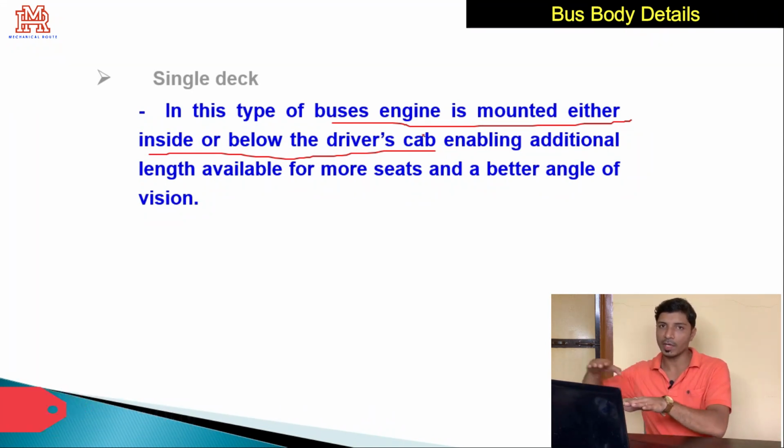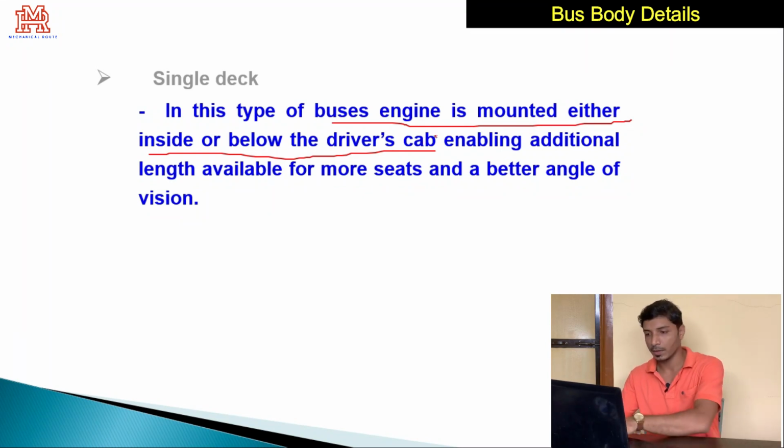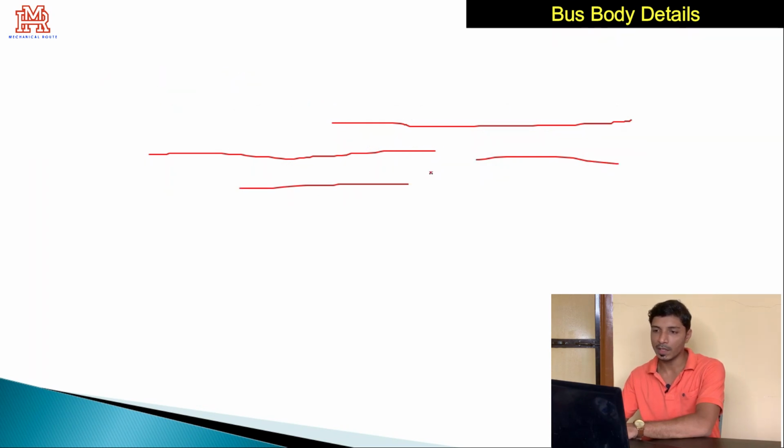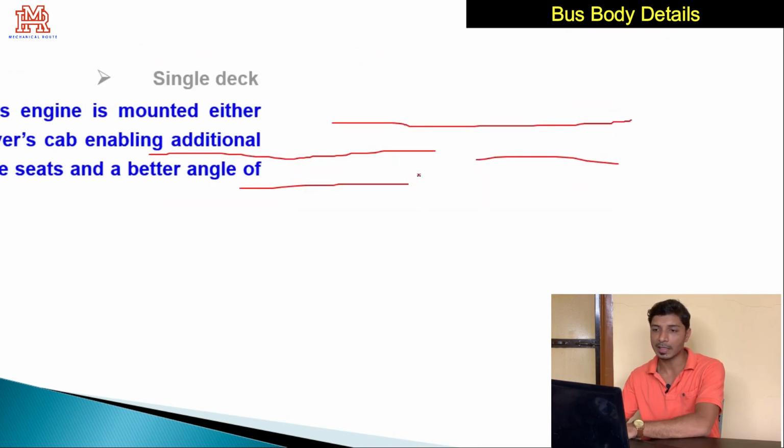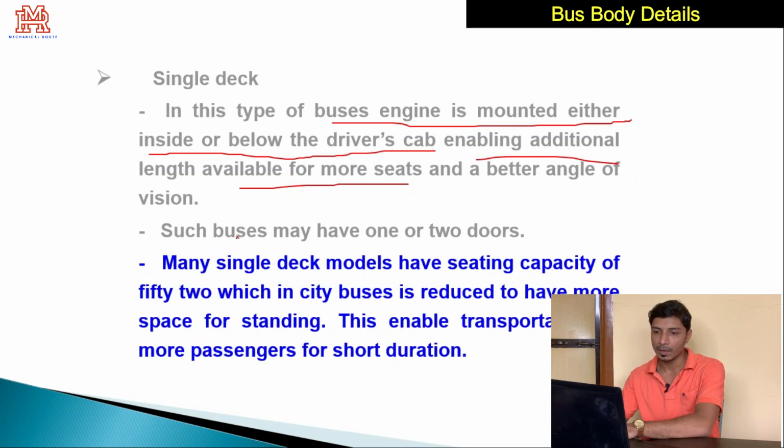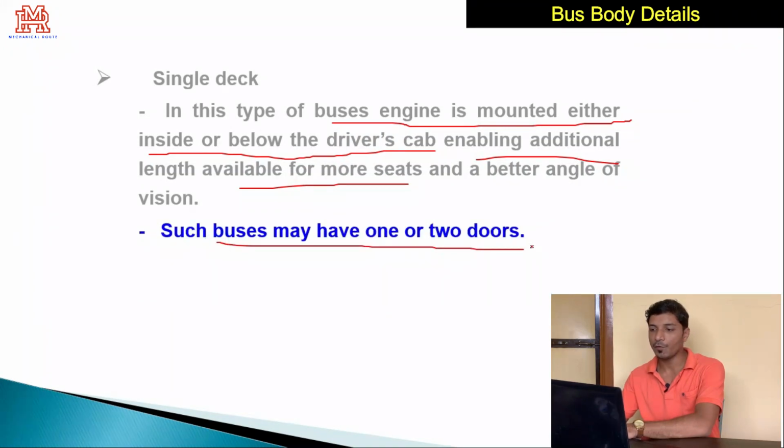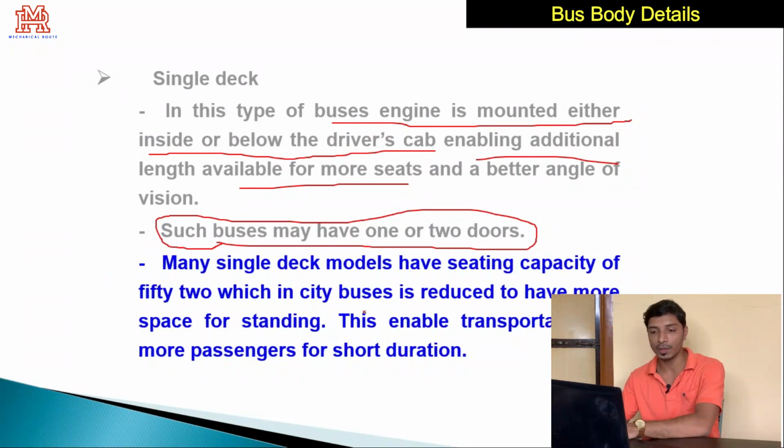So the part is not extruded, so there is proper utilization of the space, enabling additional length available for more seats. That is not possible with this classic type bus. Such buses may have one or more doors, so it depends. Few buses will be having one door; city buses are having two doors, whereas suburban buses are having one door.